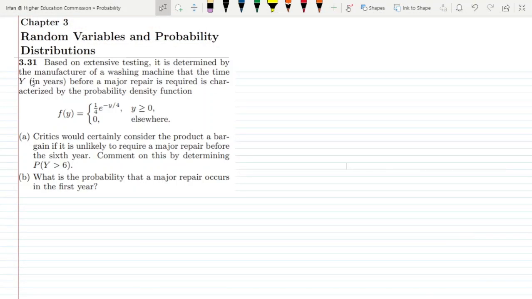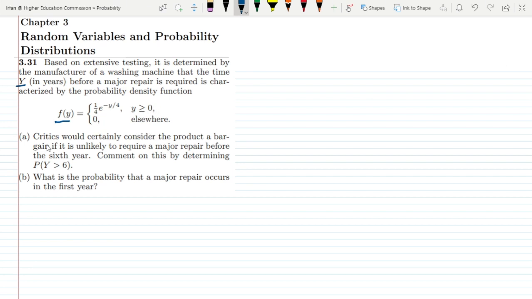So this is question 3.31 of chapter 3. Based on extensive testing, it is determined by the manufacturer of a washing machine that the time y in years before a major repair is required is characterized by the probability density function f of y, which is 1/4 exponential of minus y by 4 for all values of y greater than or equal to 0, and 0 elsewhere.